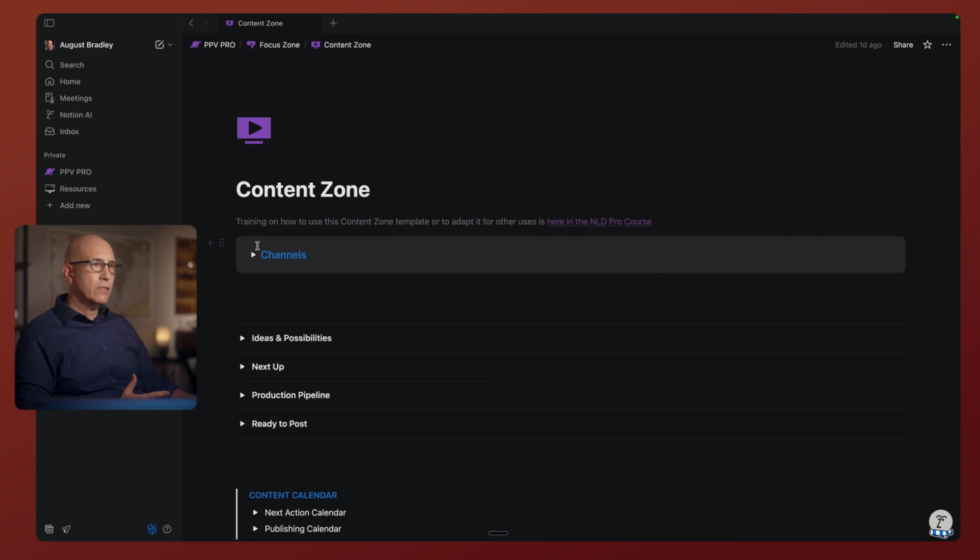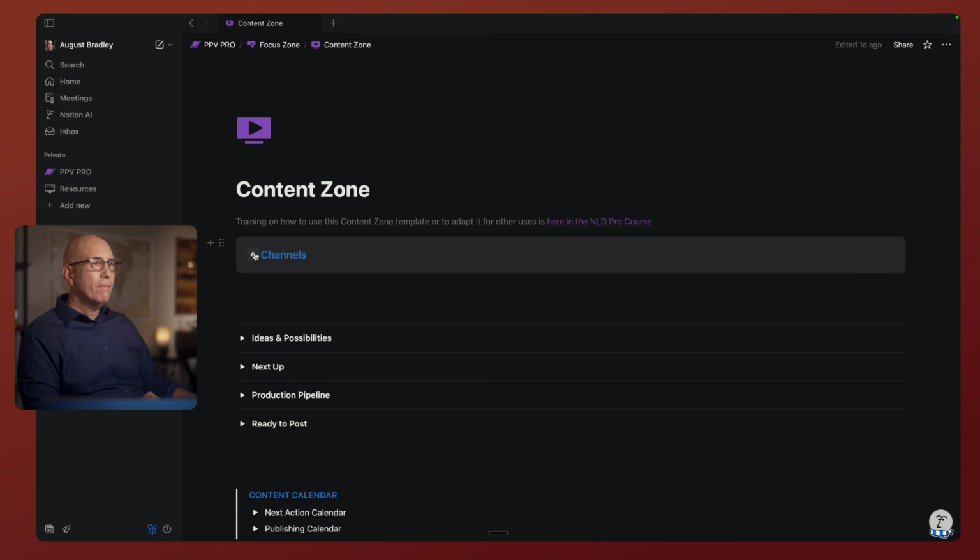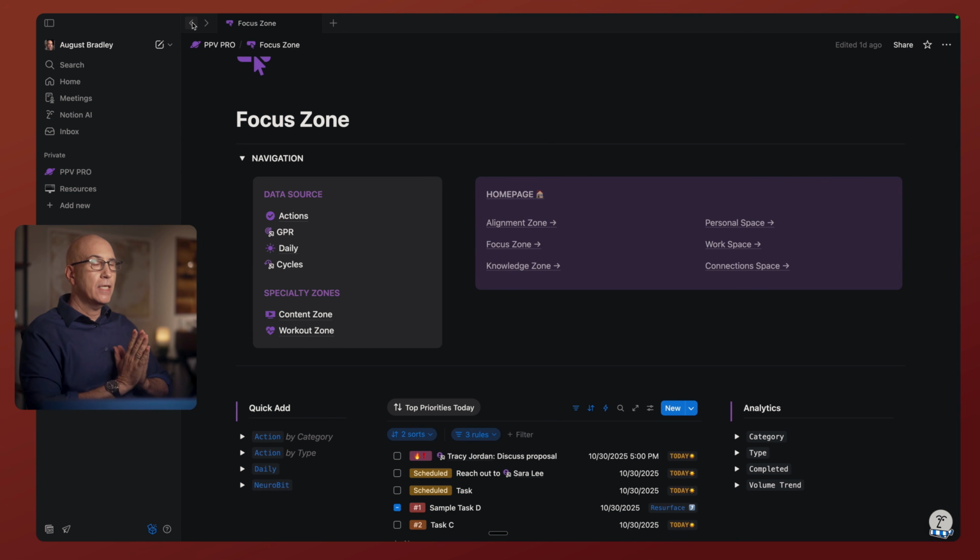Now we also have a content zone here where you want to create a steady flow of content, whether it's for marketing or personal expression. But this is really an example of a specialty pipeline. So it's good for any type of frequent high volume mini project, whether it's developing new products or if you're an attorney filing motions, any kind of high frequency mini project of a similar type can flow through this content zone or specialty pipeline.